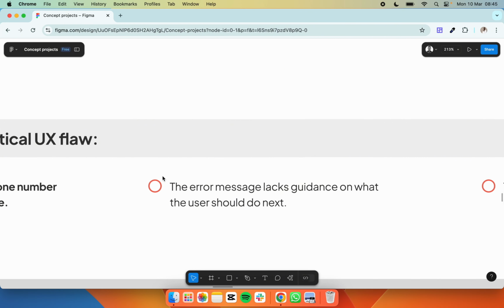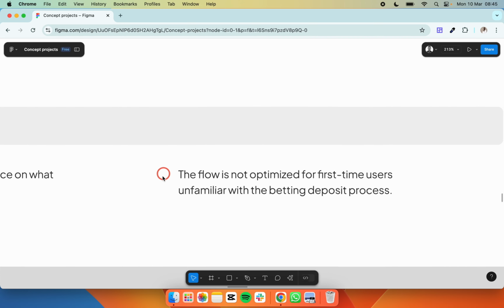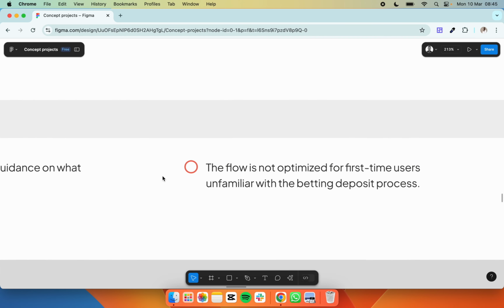I was not directed to do something else, like, "If this doesn't work, try this," until the guy said, "Try the phone number instead of the username." The third one is that the flow is not optimized for first-time users. I was a first-time user of that particular feature on Kuda, so the flow is not optimized for first-time users unfamiliar with the betting deposit process.